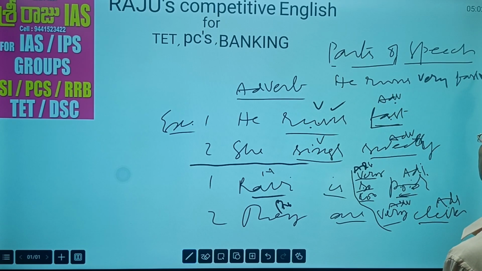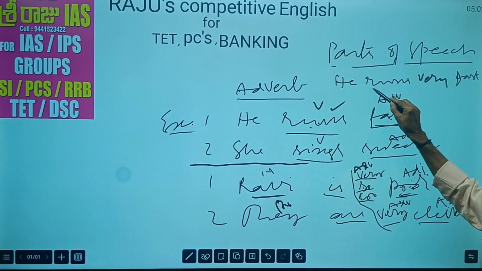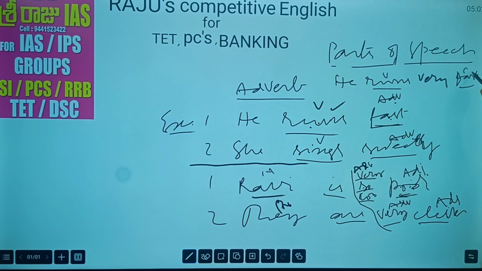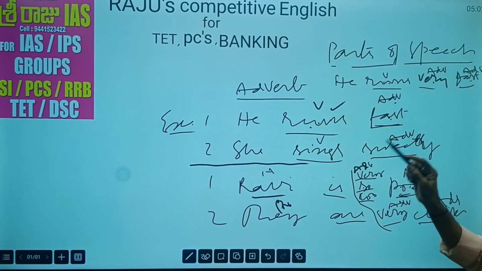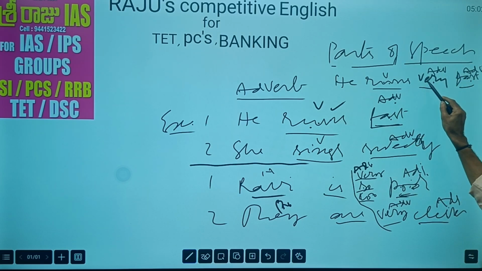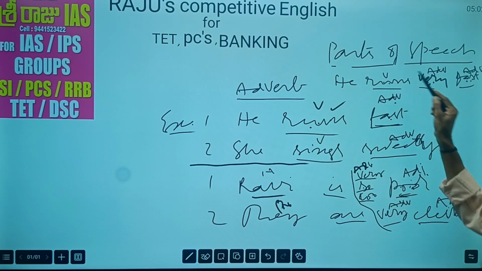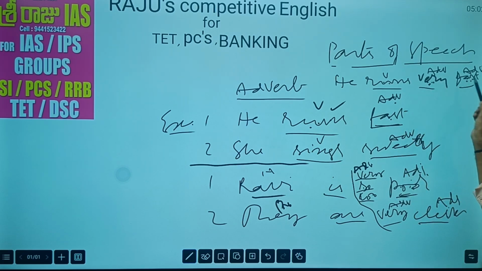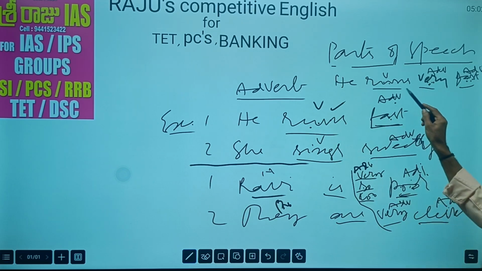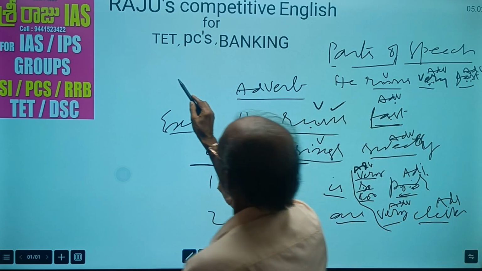If I say like this, runs is a verb, fast is an adverb, very is another adverb. He runs, he runs fast, he runs very fast. This is an adverb, this is also an adverb. This adverb qualifies another adverb. Did you see? One adverb qualifies another.